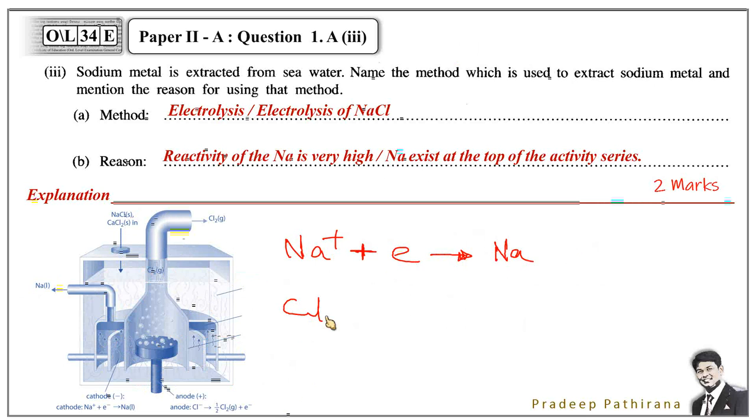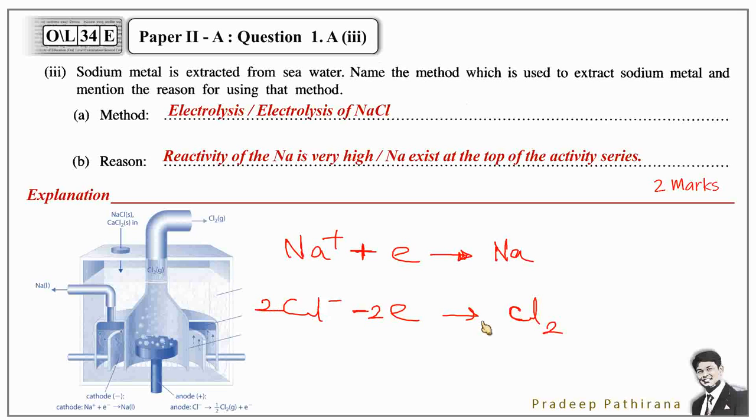And chloride ions remove electrons to become chlorine gas. Actually chlorine gas is made of 2 chlorine atoms, therefore 2 chloride ions remove 2 electrons to become chlorine gas. Chlorine gas is leaving near the anode as a gas, and the sodium metal we can collect around the cathode.